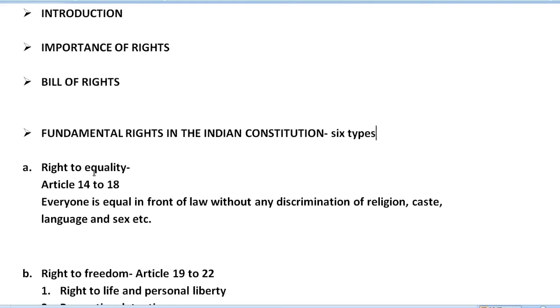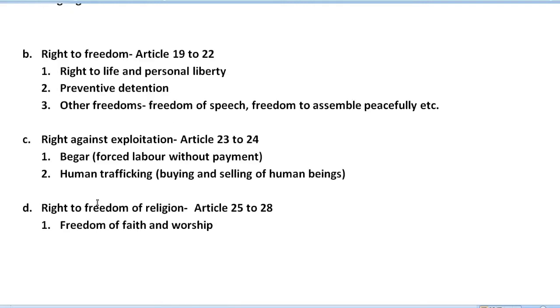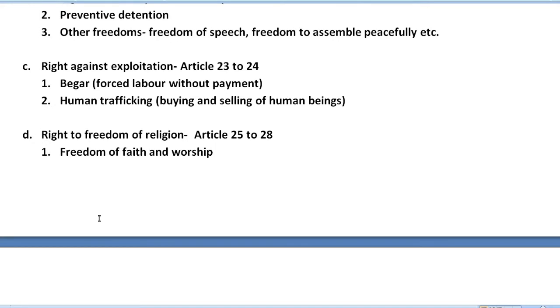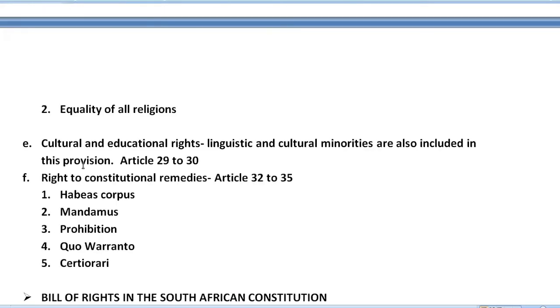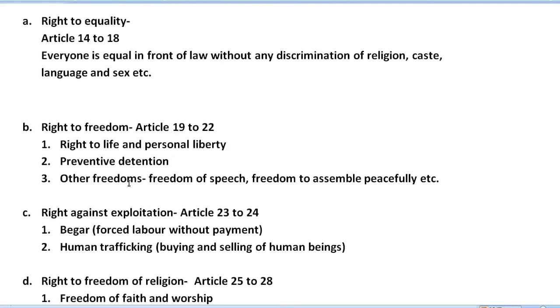First one is right to equality, second we have right to freedom, third we have right against exploitation, fourth we have right to freedom of religion, and fifth one, cultural and educational rights. Next we have the right to constitutional remedies, which is also known as the heart and soul of the Constitution, as said by Dr. B.R. Ambedkar. So let's start one by one.